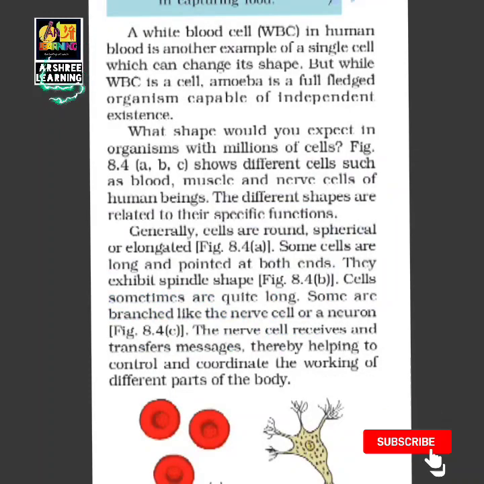If we talk about another cell like the white blood cell, in this picture three types of cells are shown: the red blood cell, the nerve cell, and the muscle cell. The white blood cell, WBC, which you have read about earlier, is another example of a single cell which can change its shape. It does not have a fixed shape. It keeps on changing its shape.